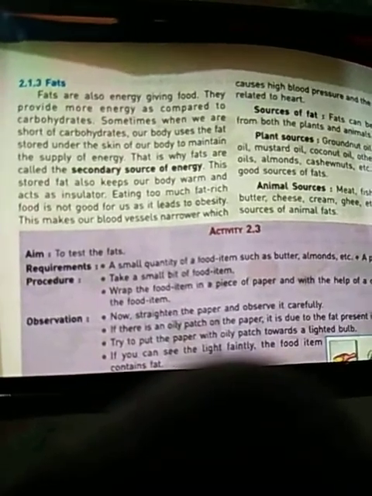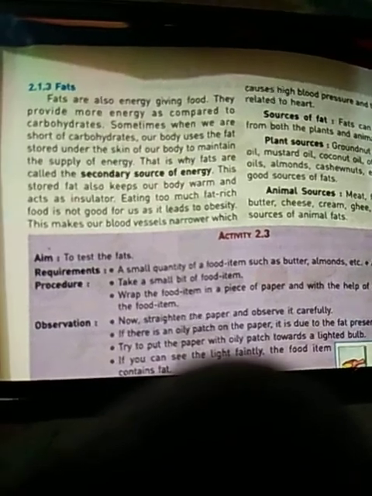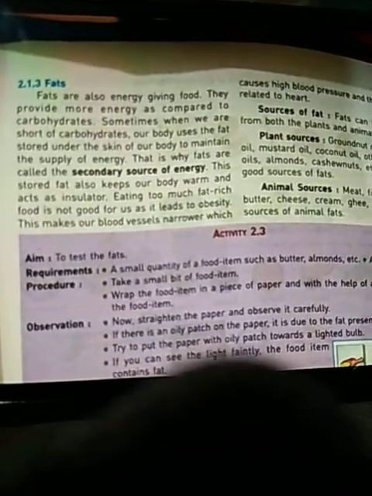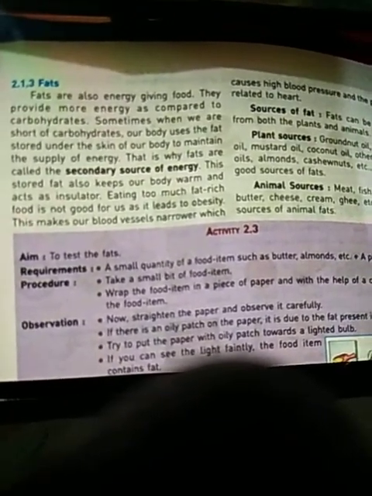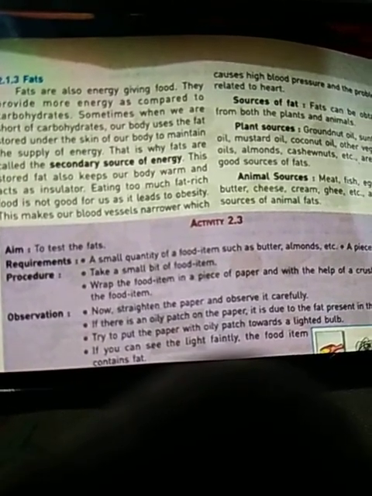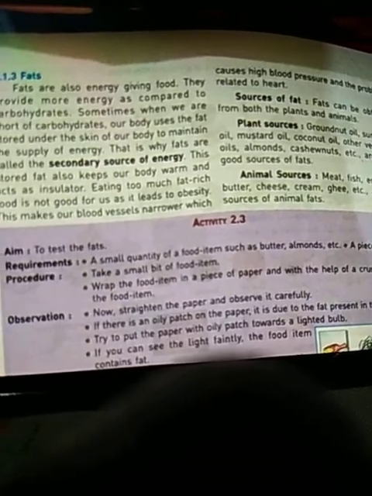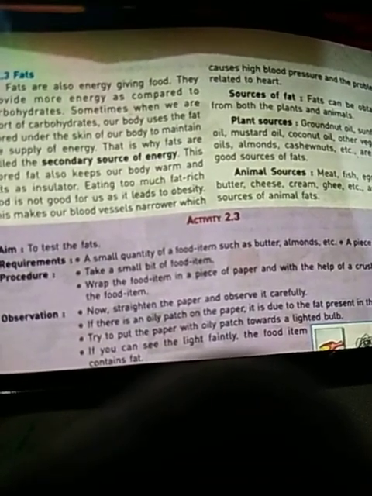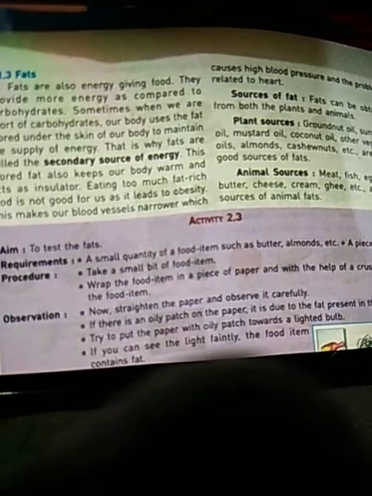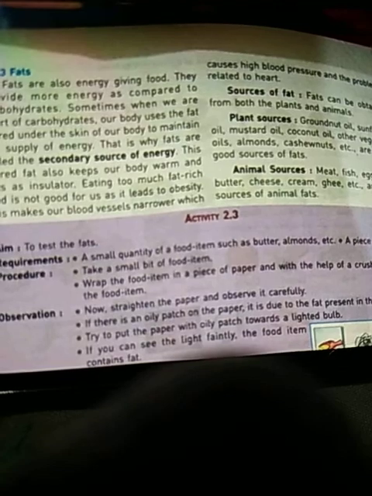This stored fat also keeps our body warm and acts as an insulator. You must have seen the animals living in the polar region, the polar bears. They have a thick layer of fat under their skin, which keeps their body warm and helps them survive in the extreme cold conditions. Whatever fat is eaten gets accumulated under our skin, so it keeps our body warm and provides more energy than carbohydrates.